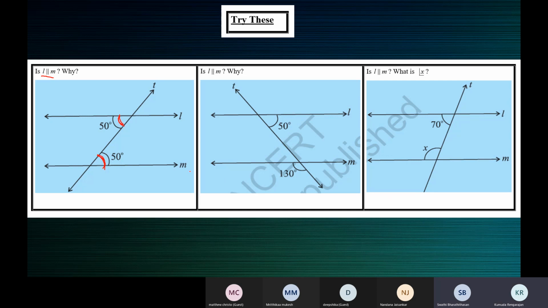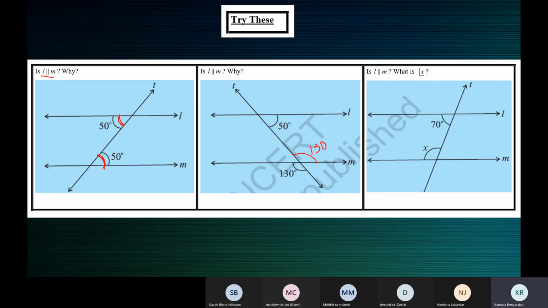All right, yeah. So you can answer this in different ways. See, I'll tell you. You can maybe do this. If this is 130, this angle is also 130, correct? Vertically opposite angles are equal. When you find a pair of vertically opposite angles, they're equal, irrespective of the lines being parallel or not.